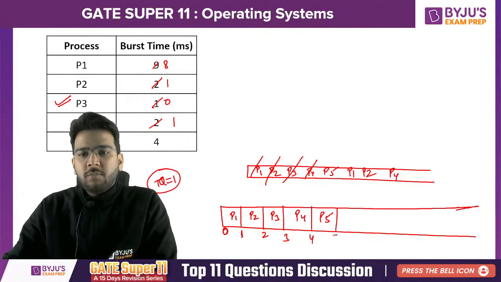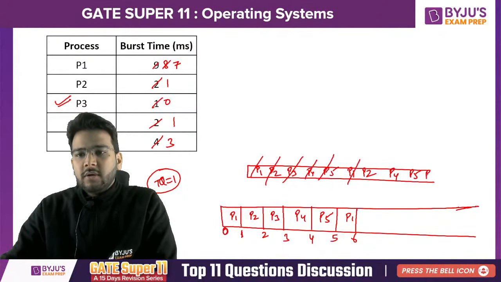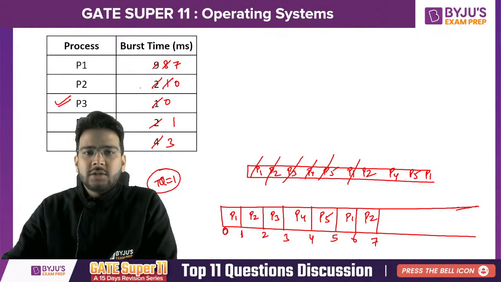Then P5, 4 plus 1, it is 5. We can make it 3. Now here it is P5. Then it is P1 again, 6. And here we can make it 7. So P1 we can write here. It is P2, then 6 plus 1, it is 7. It is done, 0. P2 has completed its execution.